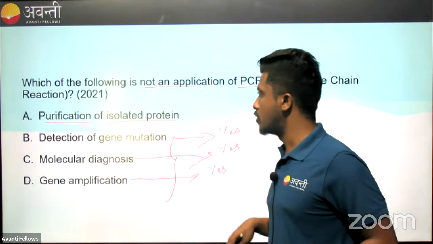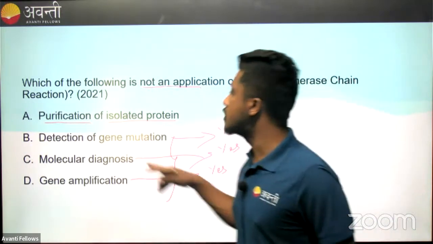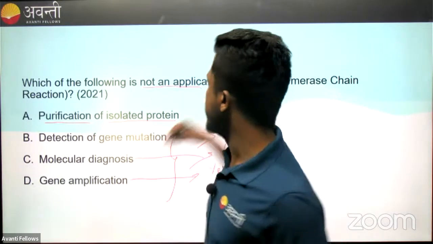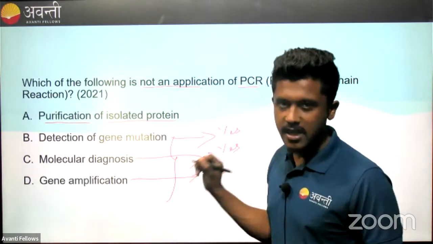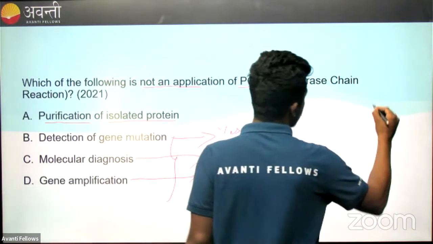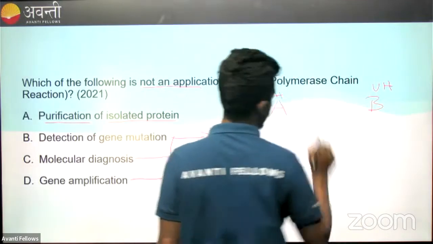We use downstream processing for that. Anyway, coming to the detection of gene mutation using PCR. Let us say we have a human being A who is healthy and a human being B who is unhealthy. I'll write them as H for healthy and UH for unhealthy.